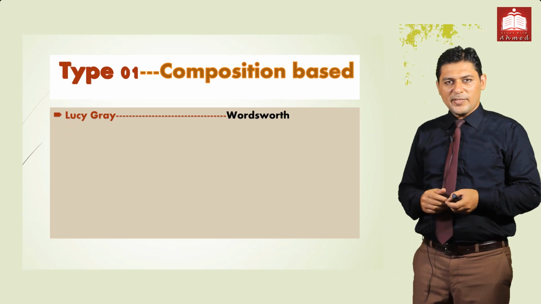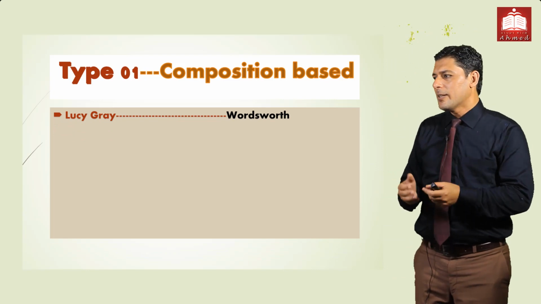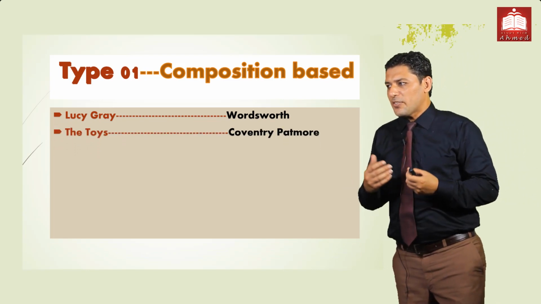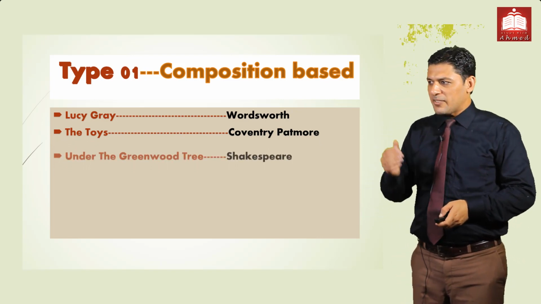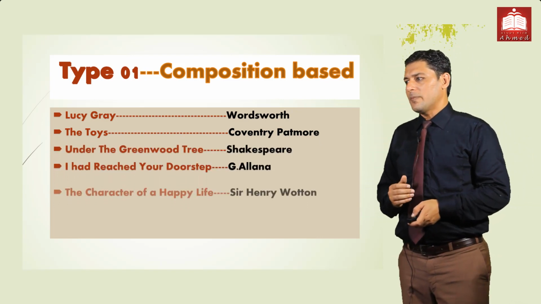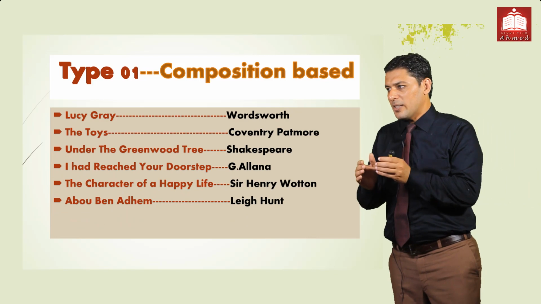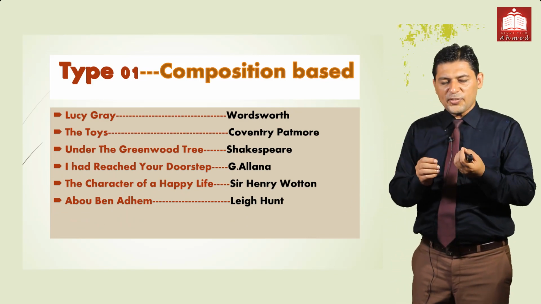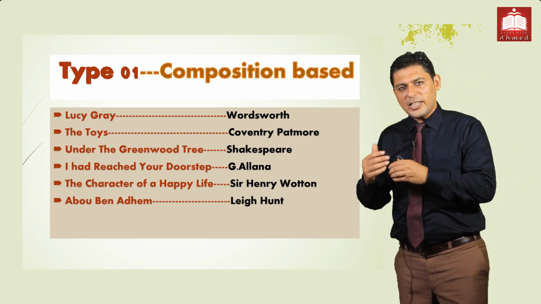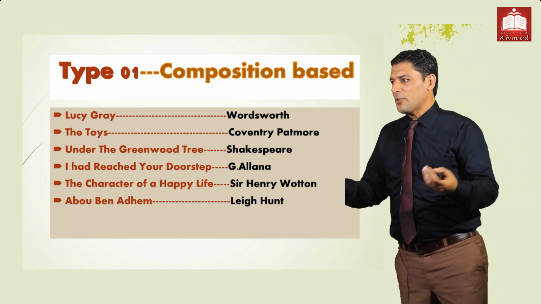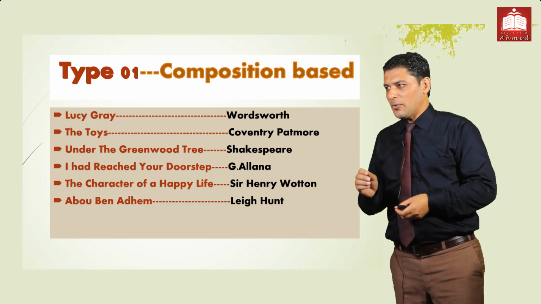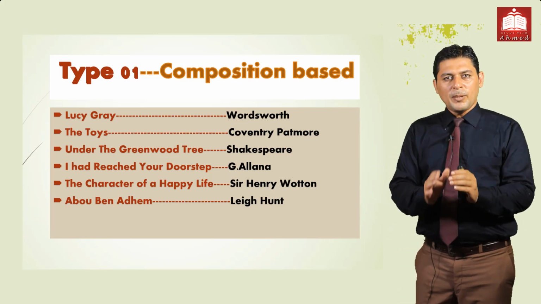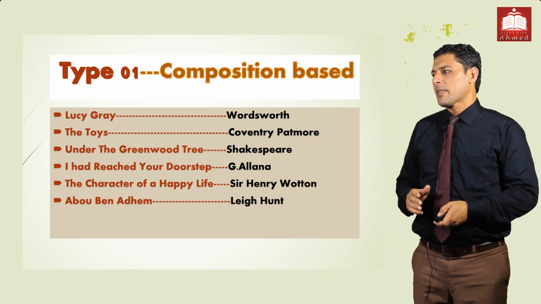One is Lucifer, which was composed by a poet of nature. Next is the Twice by Coventry Patmore, and then we have a list of the poems. So these all are the 6 poems, composed by these poets. First and most important, and quite easy for you to comprehend yourself, are the composition based MCQs from the poem section. These poems were composed by these poets.